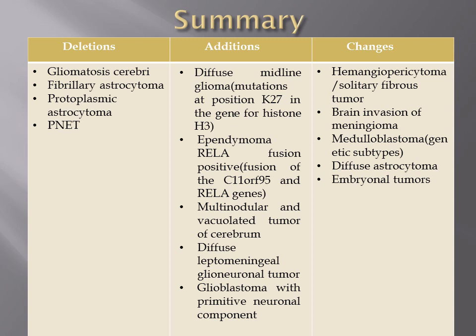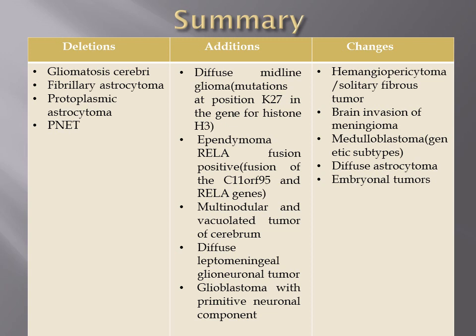And ependymoma RELA fusion, that is in supratentorial ependymoma; multinodular and vacuolating tumor of cerebrum, that is nodular appearance, most common in the temporal lobe; diffuse leptomeningeal glioneuronal tumor, the closest differential being meningoencephalitis, tuberculous meningoencephalitis, with cystic and nodular enhancement along cisterns and in the spinal subarachnoid space; and glioblastoma with primitive neuronal components.